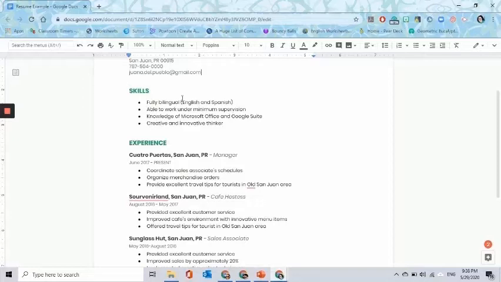Here, we see that Juana is fully bilingual. She's able to work under minimum supervision. She has knowledge of Microsoft Office and Google Suite. She's also a creative and innovative thinker. If you see, there's not too much vocabulary. It's not too long. It's not too short. The way this person described her skills.